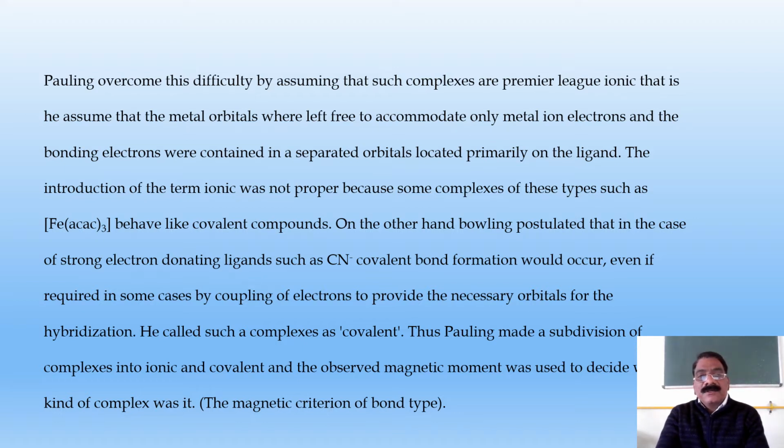He called such complexes covalent. Thus, Pauling made a subdivision of complexes into ionic and covalent, and the observed magnetic moment was used to decide which kind of complex it is. The magnetic criteria of bond type.